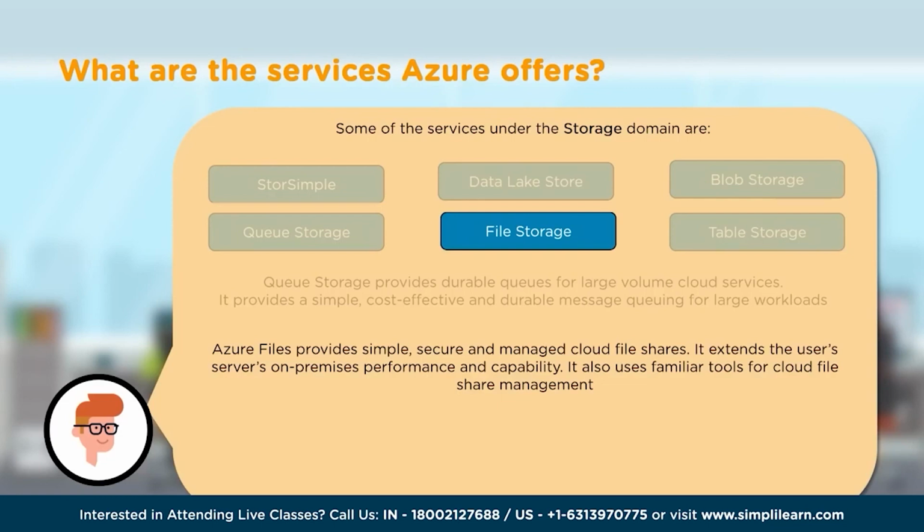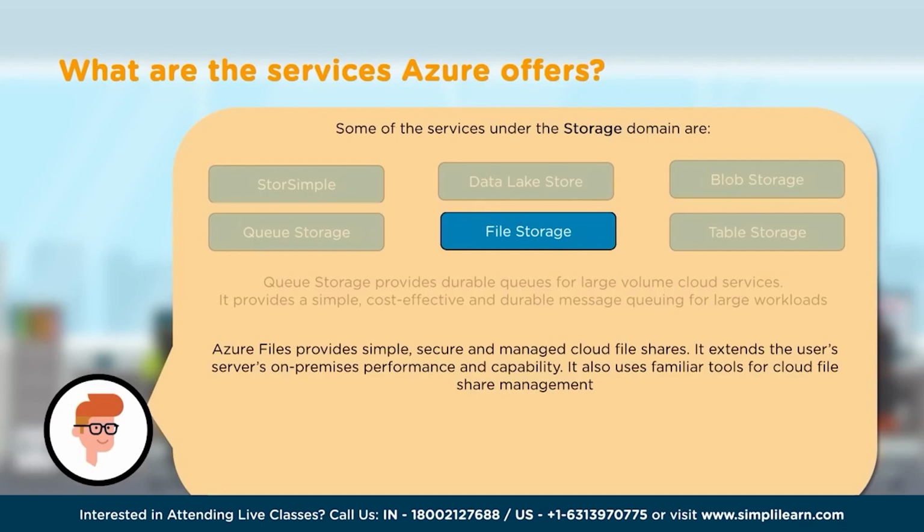Azure Files, or Azure File Storage, offers fully managed file shares in the cloud that can be accessed via the SMB protocol, Server Message Block protocol. These Azure file shares can be mounted concurrently by cloud or on-premises deployments. A lot of operating systems are compatible with it. Windows is compatible, Linux is compatible, macOS is compatible.